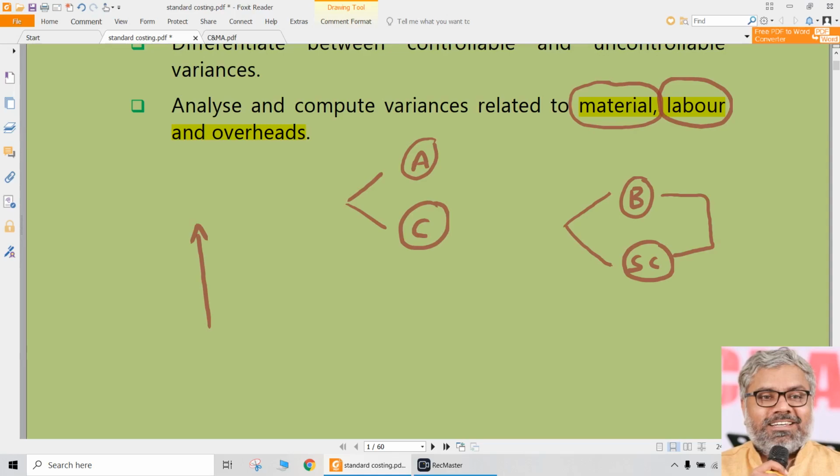For example, if 10,000 kgs of materials is going to be purchased in the next year, if it is a budget, and if 10,000 kgs was purchased, then as far as budget is concerned, the purchase budget exactly has been met and looks like nothing wrong with that, because that was budgeted and that has been actually purchased also.